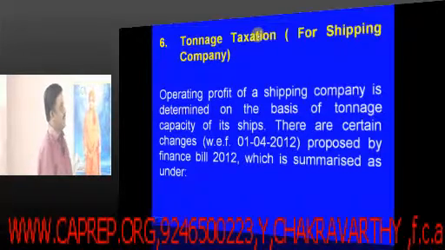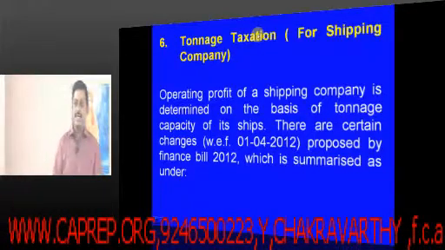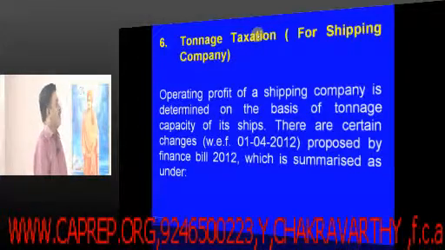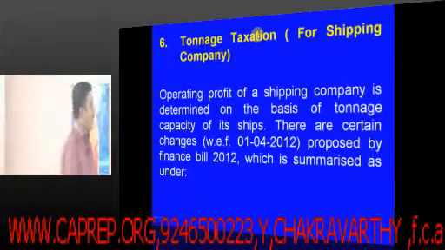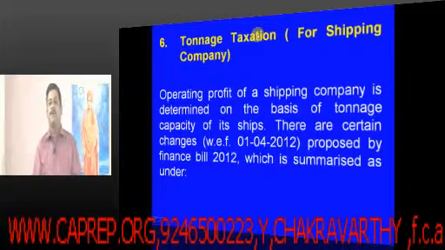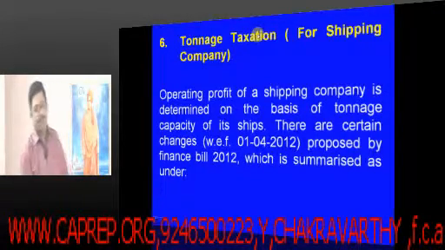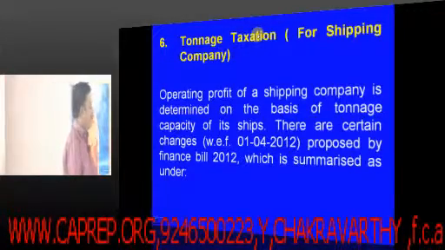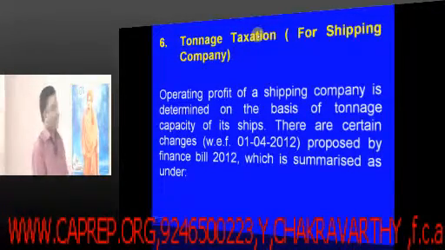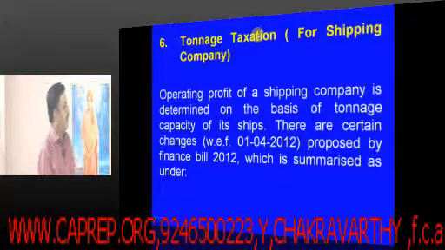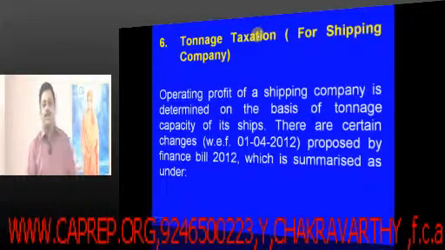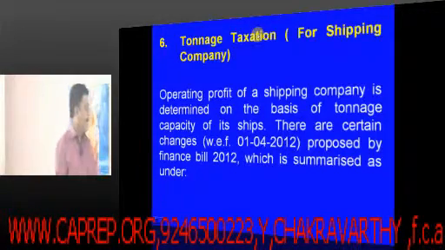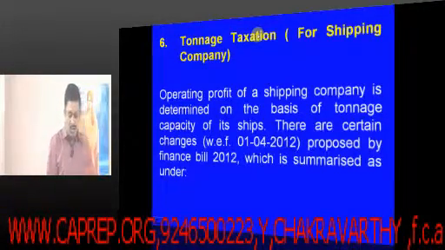Write down: tonnage taxation for shipping companies. Operating profit of a shipping company is determined on the basis of the tonnage capacity of its ships.